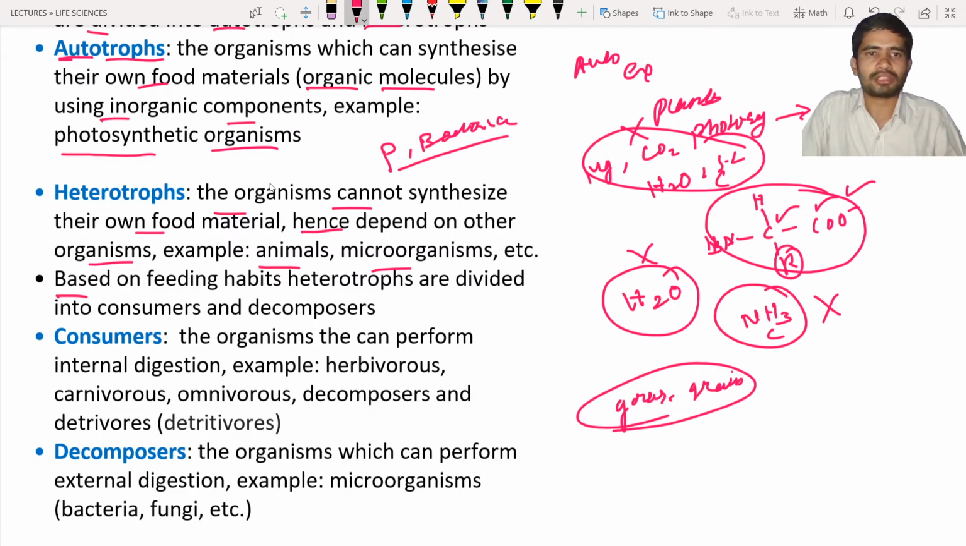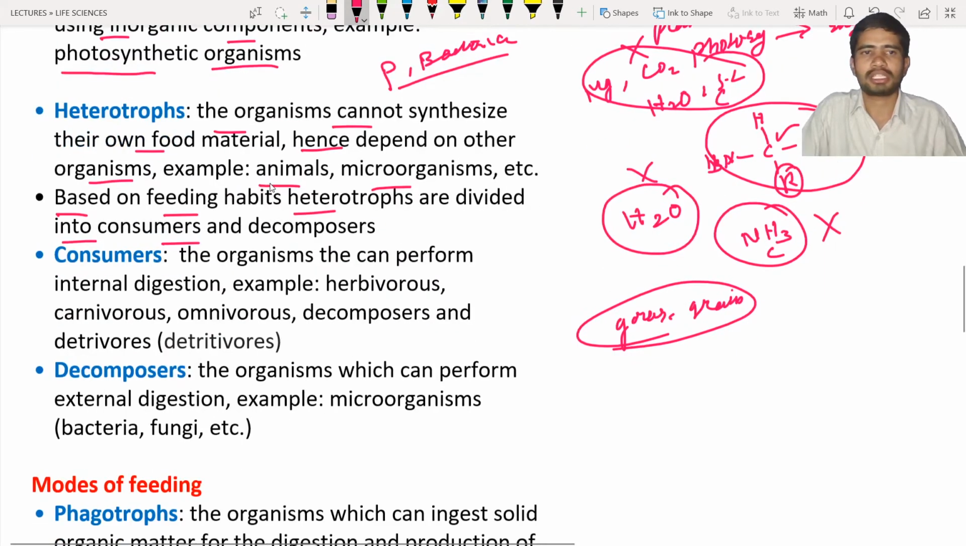So next, based on the feeding habits, heterotrophs are divided into consumers and decomposers. We will discuss in detail about it. What is meant by consumer? Consumer, in the biology sense. Now we are not going to discuss MBA or other social studies. We are discussing the word consumer in terms of biology. Okay, consumer means the organisms that can perform internal digestion, that is known as consumer.